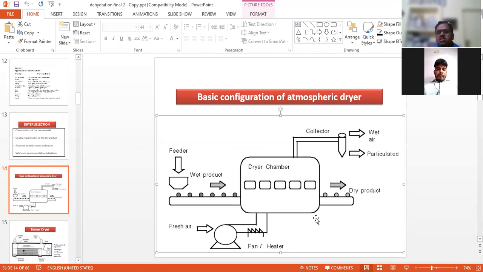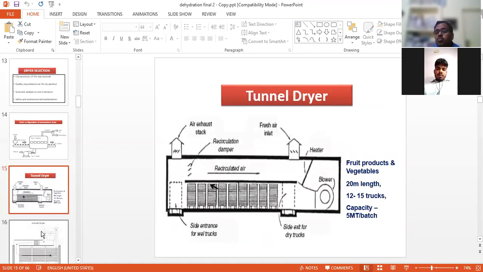So this diagram shows what takes place in a simple atmospheric dryer, where there is no complication and no vacuum. This is used for drying fruits and vegetables. Particularly, we cannot use it for dairy products.